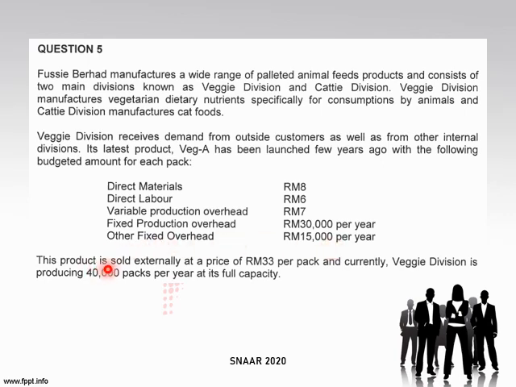So this product is sold externally. So harga market price dekat orang luar adalah 33 ringgit per pack, and currently Veggie division is producing 40,000 packs per year at its full capacity. So capacity penuh dia 40,000 pack.